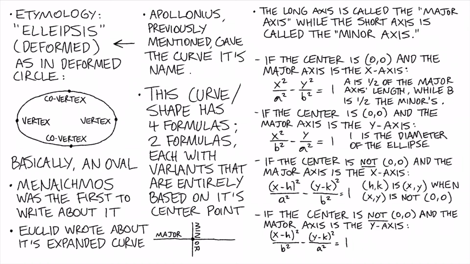This curve has 4 formulas attached to it. There are 2 pairs of the same formula, however, they each have their own variants, henceforth why there are 4, depending on the circumstances. And as you can see, here are the 4 circumstances on the right side that determine how to measure an ellipse. The longer axis, by the way, is called the major axis, while the shorter one is the minor.